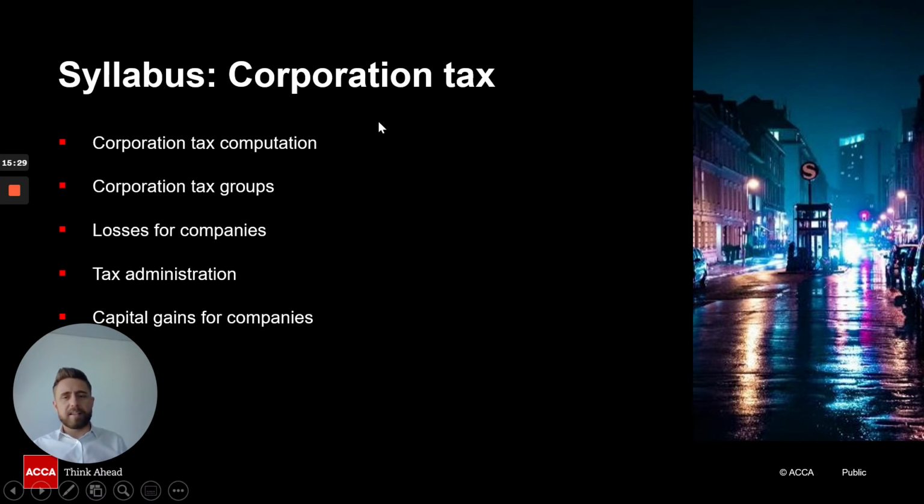Now, the second syllabus area that I did choose for you here, guys, is corporation tax. Corporation tax is another main topic area in your exam, and you will get this in section C as a 15-mark question. Now, corporation tax is paid by UK resident companies. And obviously there are many complications again within corporation tax that we have to work our way through. So again, what I have done here is I've chosen a few main topic areas where students probably struggle the most out of the syllabus of corporation tax.